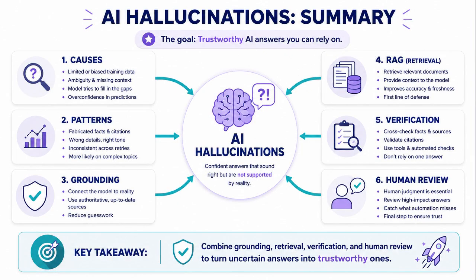Once safe AI use checklist is clear, final content recap becomes much easier to understand. AI hallucinations happen when models generate plausible but unreliable answers. They can happen because of missing knowledge, ambiguity, pattern completion, or pressure to answer. They often appear as fake sources, wrong numbers, mixed details, or fake confidence. Grounding and RAG can reduce the risk, but they do not make AI perfect. The safest approach is clear prompting, reliable sources, uncertainty checks, and human review. Use AI as a powerful assistant, not as an unchecked source of truth.